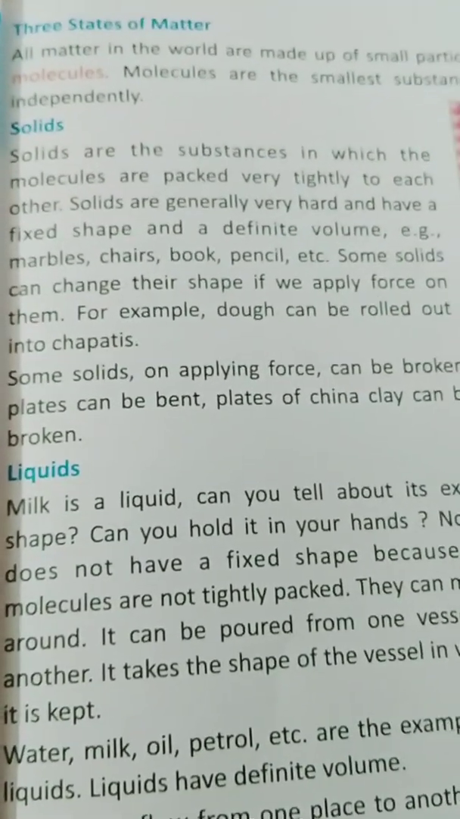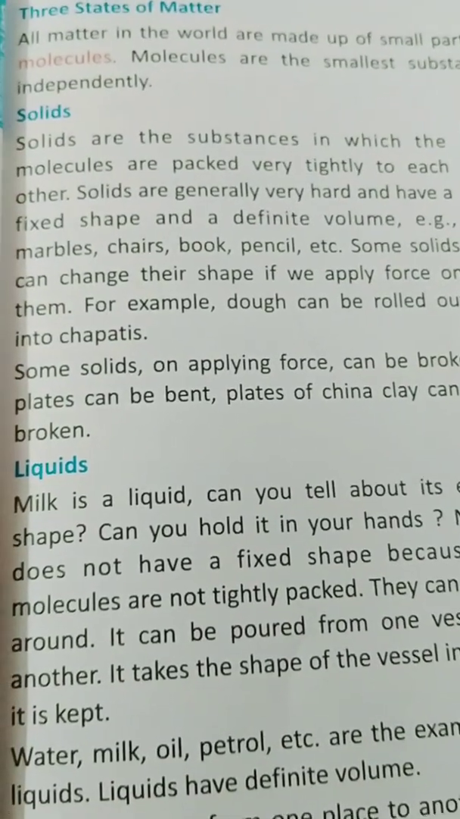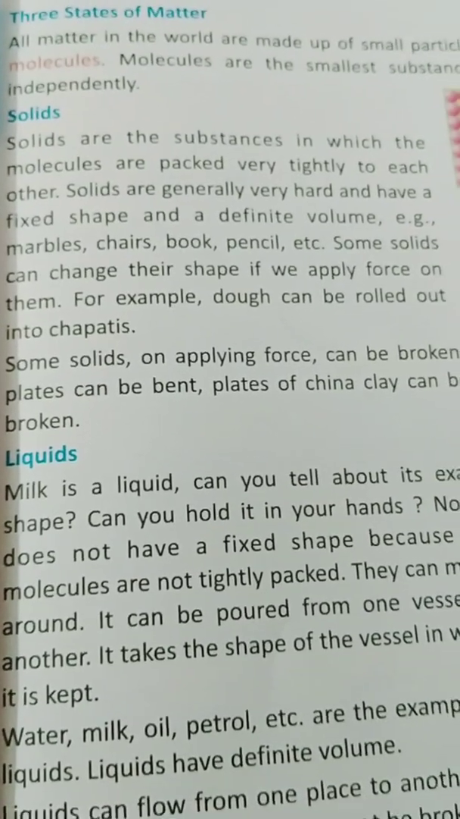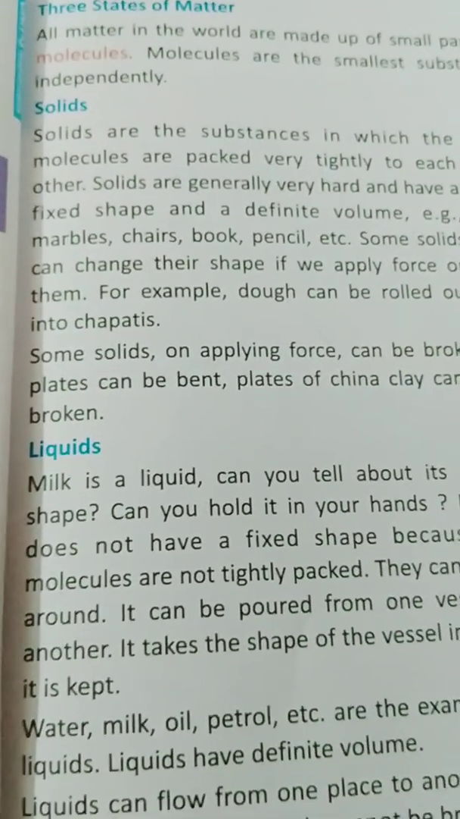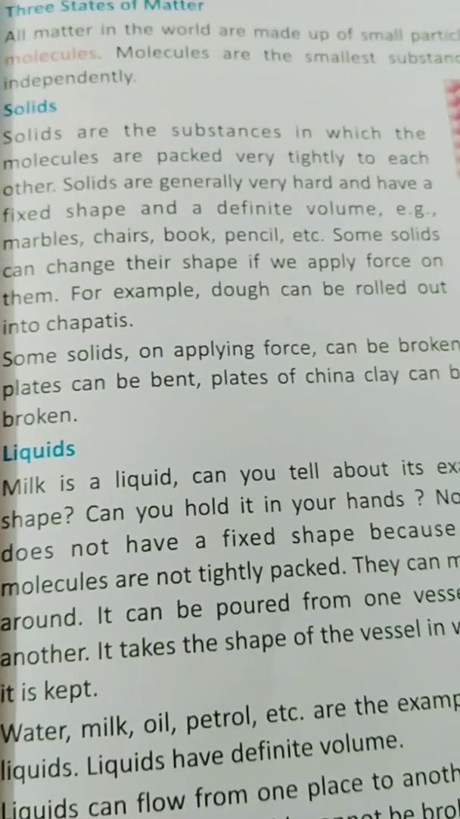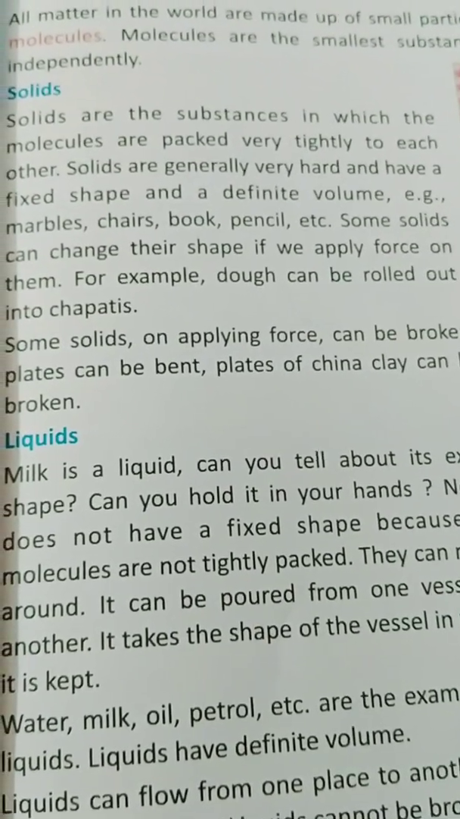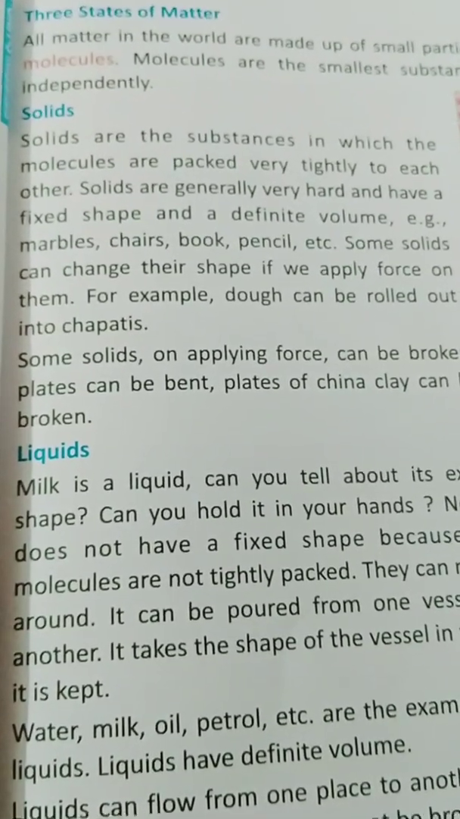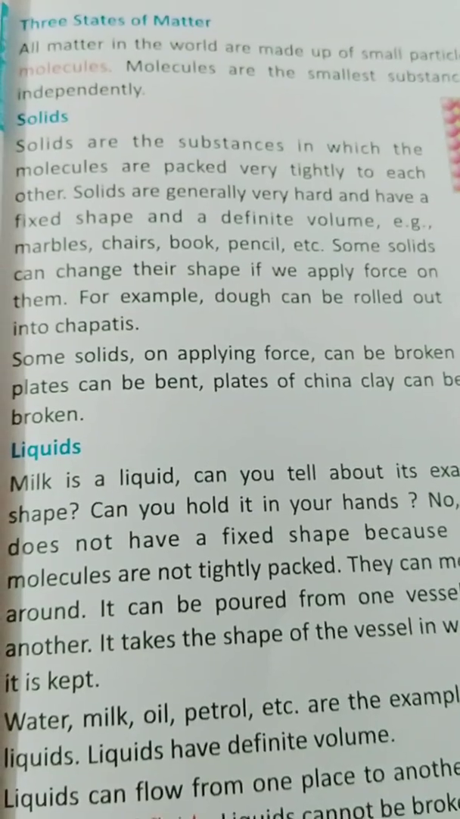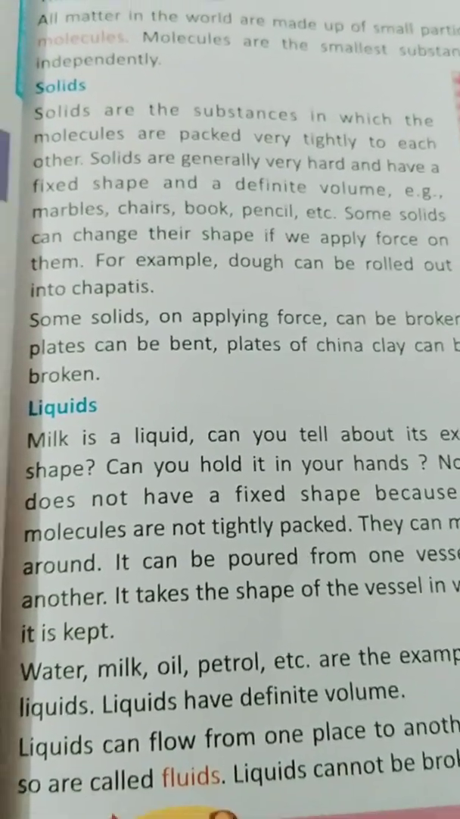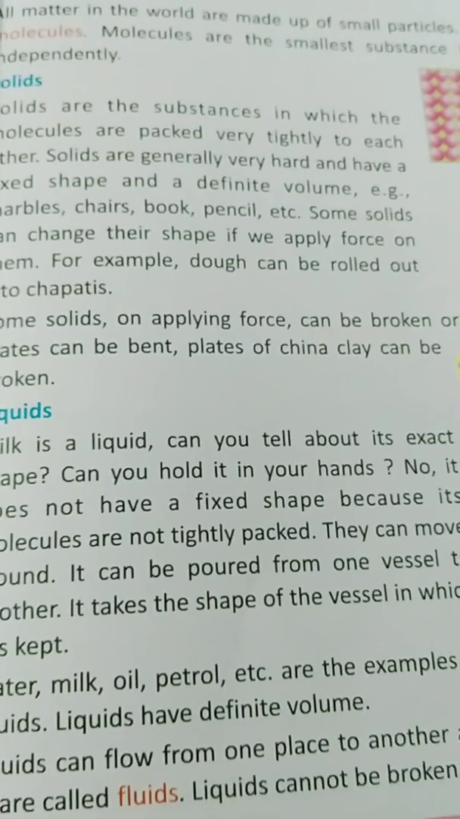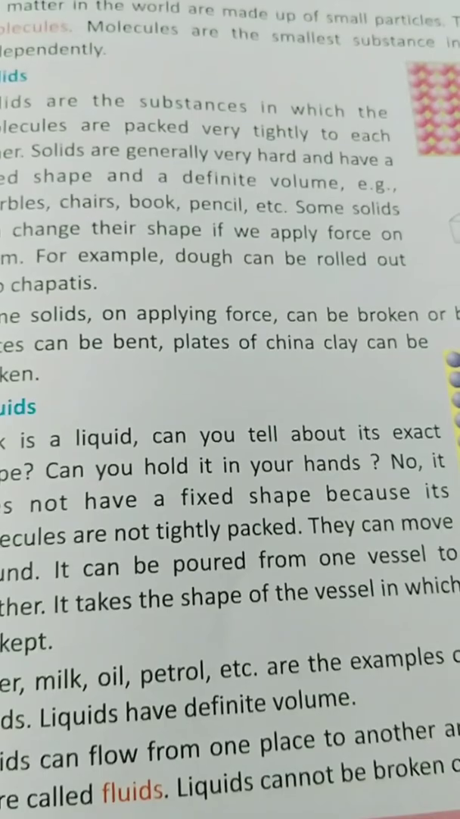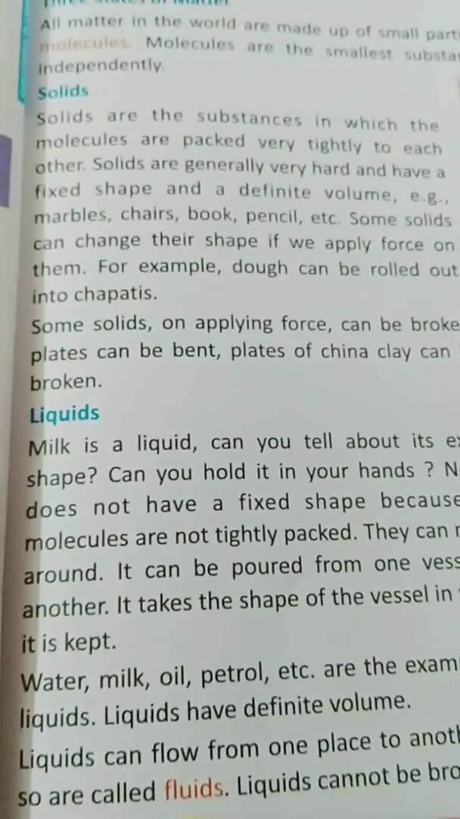Solid. What is solid? Solids are substances in which the molecules are packed very tightly to each other. Solids are generally very hard and have a fixed shape and a definite volume. Examples are marbles, chairs, books, pencils, etc. Some solids can change their shape if we apply force on them. For example, dough can be rolled out into chapati. Some solids on applying force can be broken or bent. Plates can be bent. Plates of china, clay can be broken.